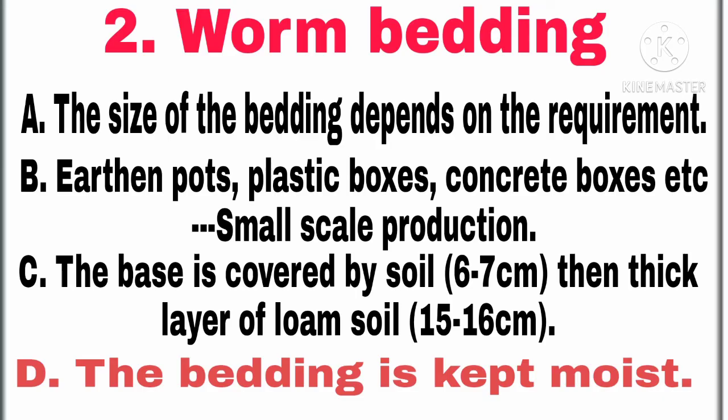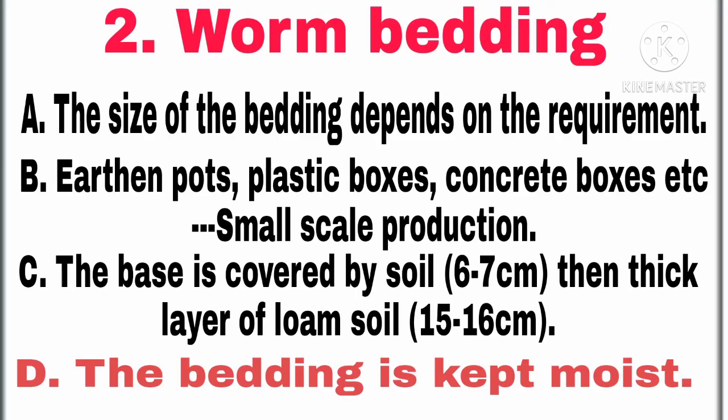About 6 to 7 centimeter soil is added in the base. Then a thick layer of loam soil is placed above it. And usually the loam soil thickness is about 15 to 16 centimeter. And then the bed is kept moist by adding water regularly. So this is about the second step.